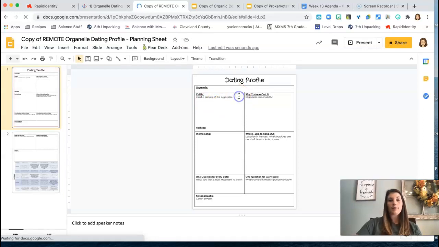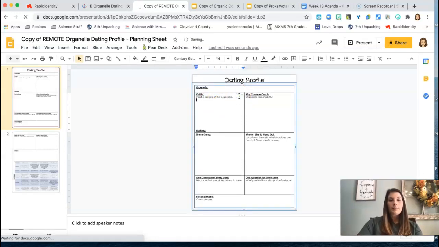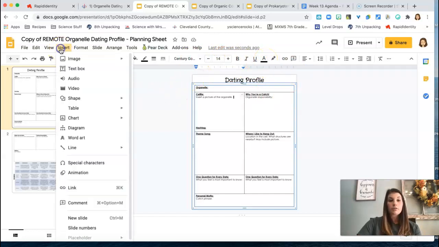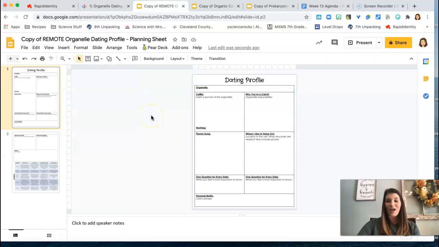Anywhere on this document can be clicked on, and you can type anything that you need to type. You can change your font style, the font size, the color of your font. You can insert, using the insert button, any pictures, or a text box if you found a very short video. Any of those options are fine. You can be as creative and colorful as you like in this project. But I just wanted to show you that all of your information will go here.